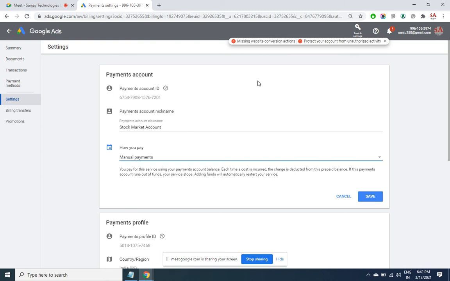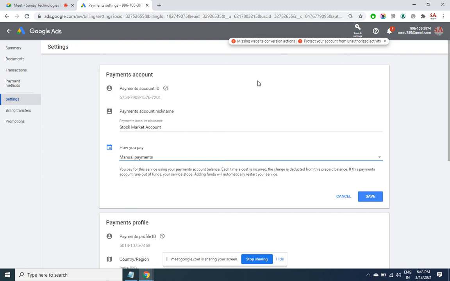So Google has been kind enough to allow such organizations to create free ads. Sometimes you may find ads like donate blood or donate organs, save water or save animals. Such kind of advertisements they are running for free.